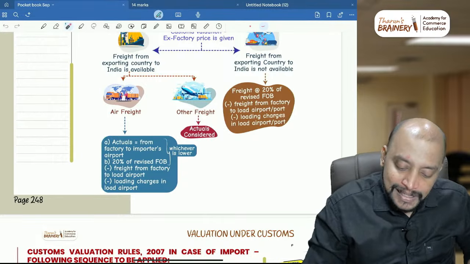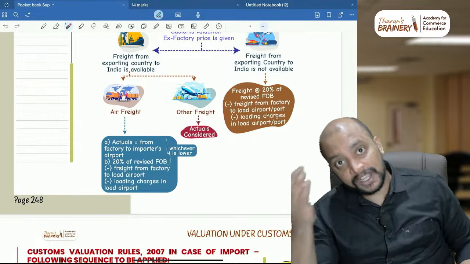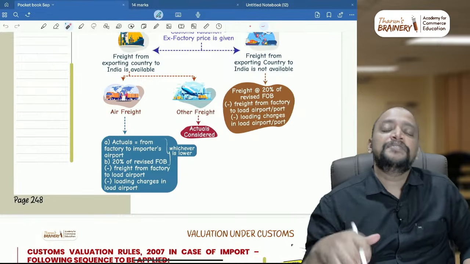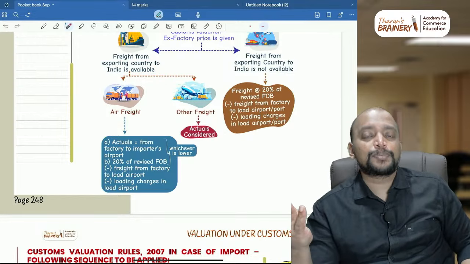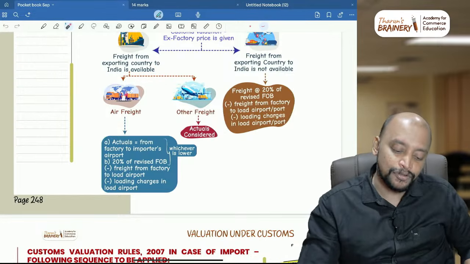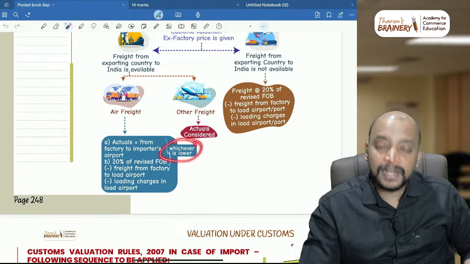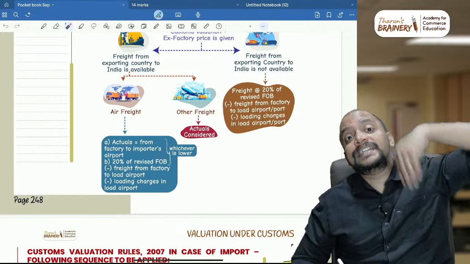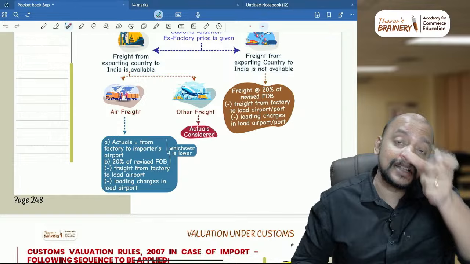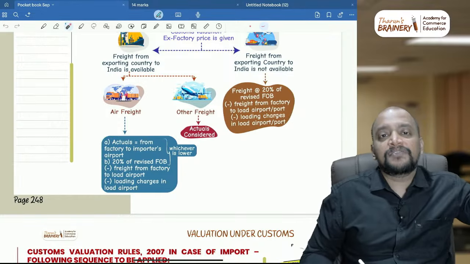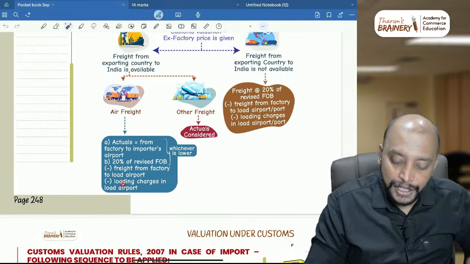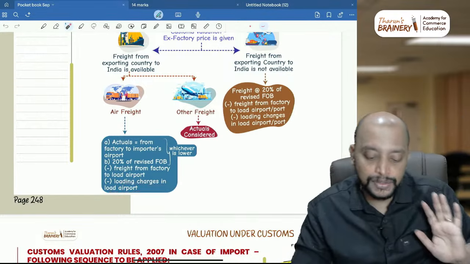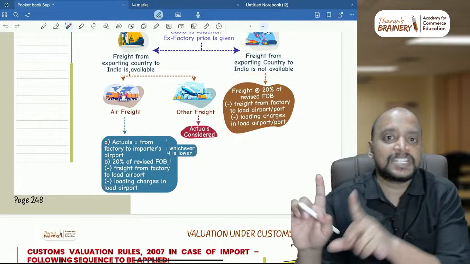So 20% of revised FOB you need to take. While computing revised FOB, we need to include even the freight from factory gate to the load airport or port and loading charges. Whichever is lower, from that you reduce whatever is already taken in FOB, that is freight from factory gate to the load airport or port and loading charges. That's how we need to calculate. So these are the two important adjustments you keep in mind.